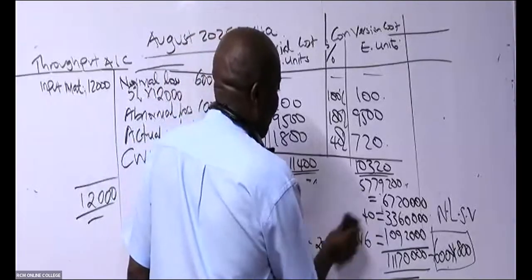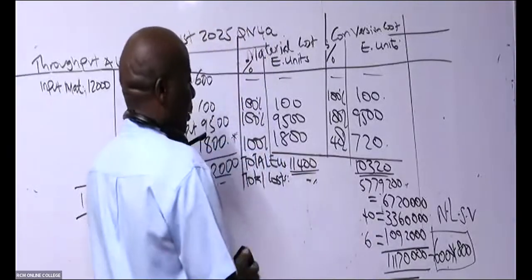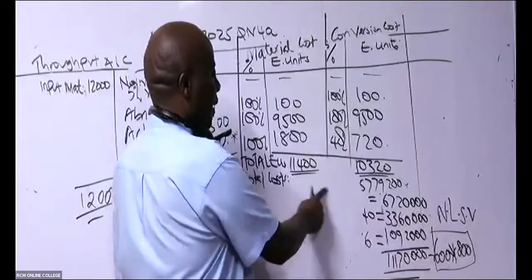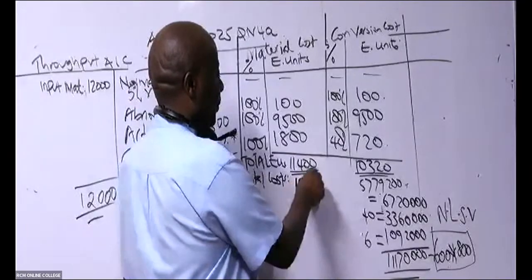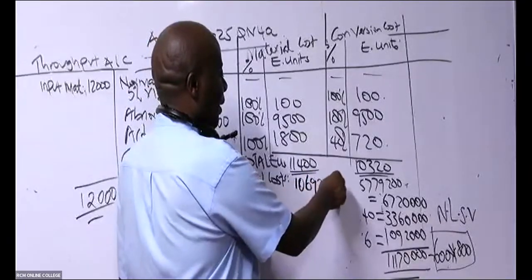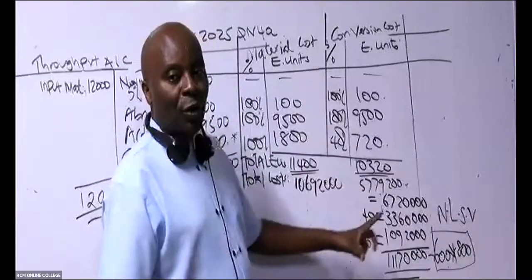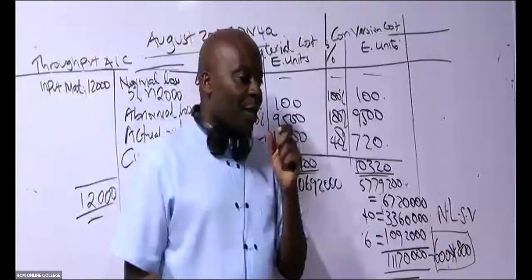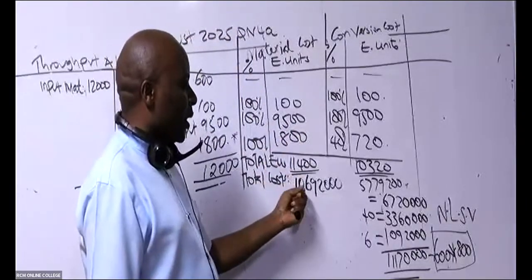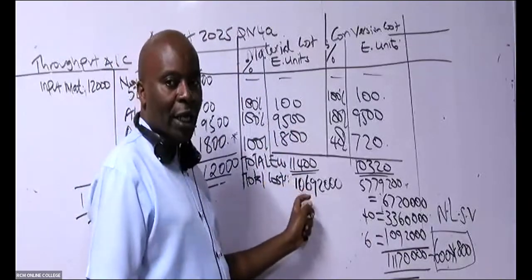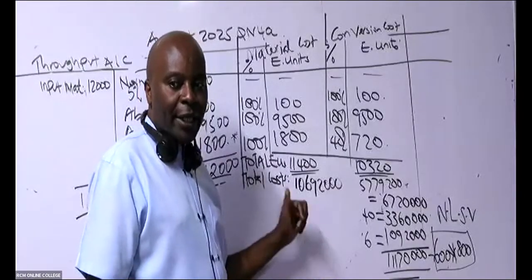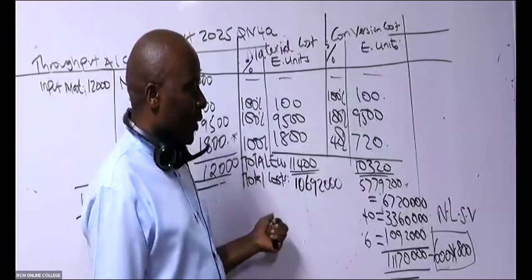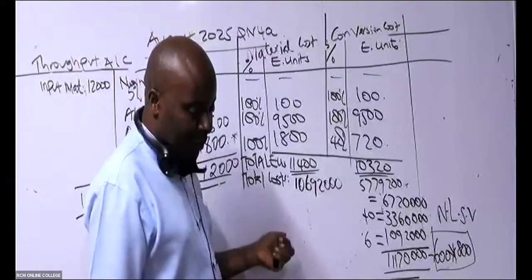The net material cost is 10,692,000. Remember we have gotten our normal material cost. What maybe could be confusing to you, in our normal class, we were writing this 11,170 here, and then we say less normal loss. It is the same thing.